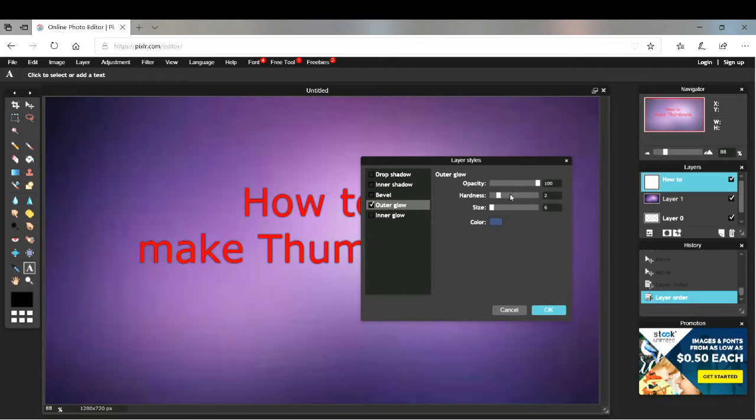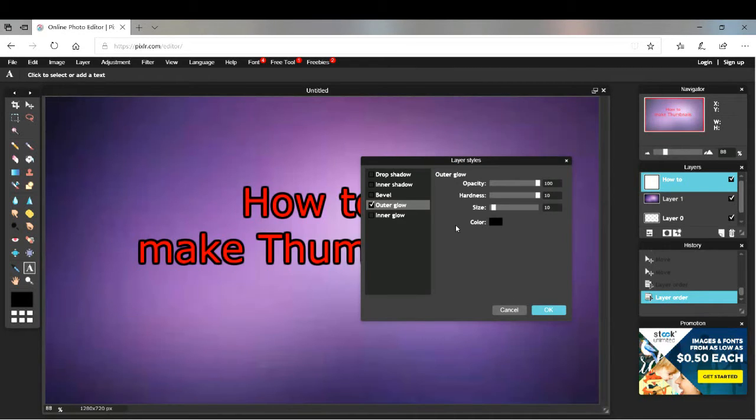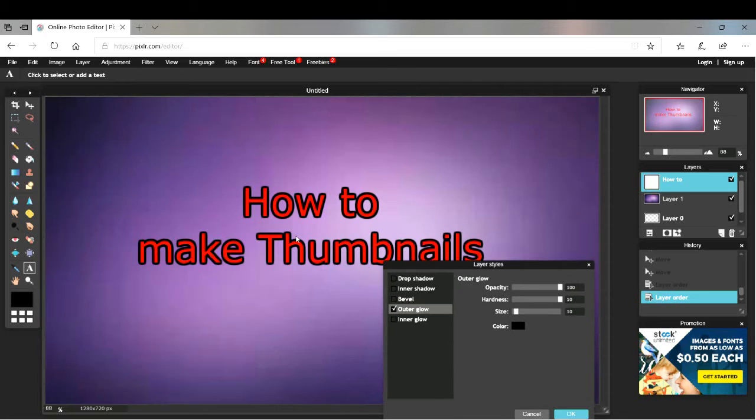I always go 100, 10, 10. There's color. I always go for black. Now it looks cool, doesn't it? It's popping.